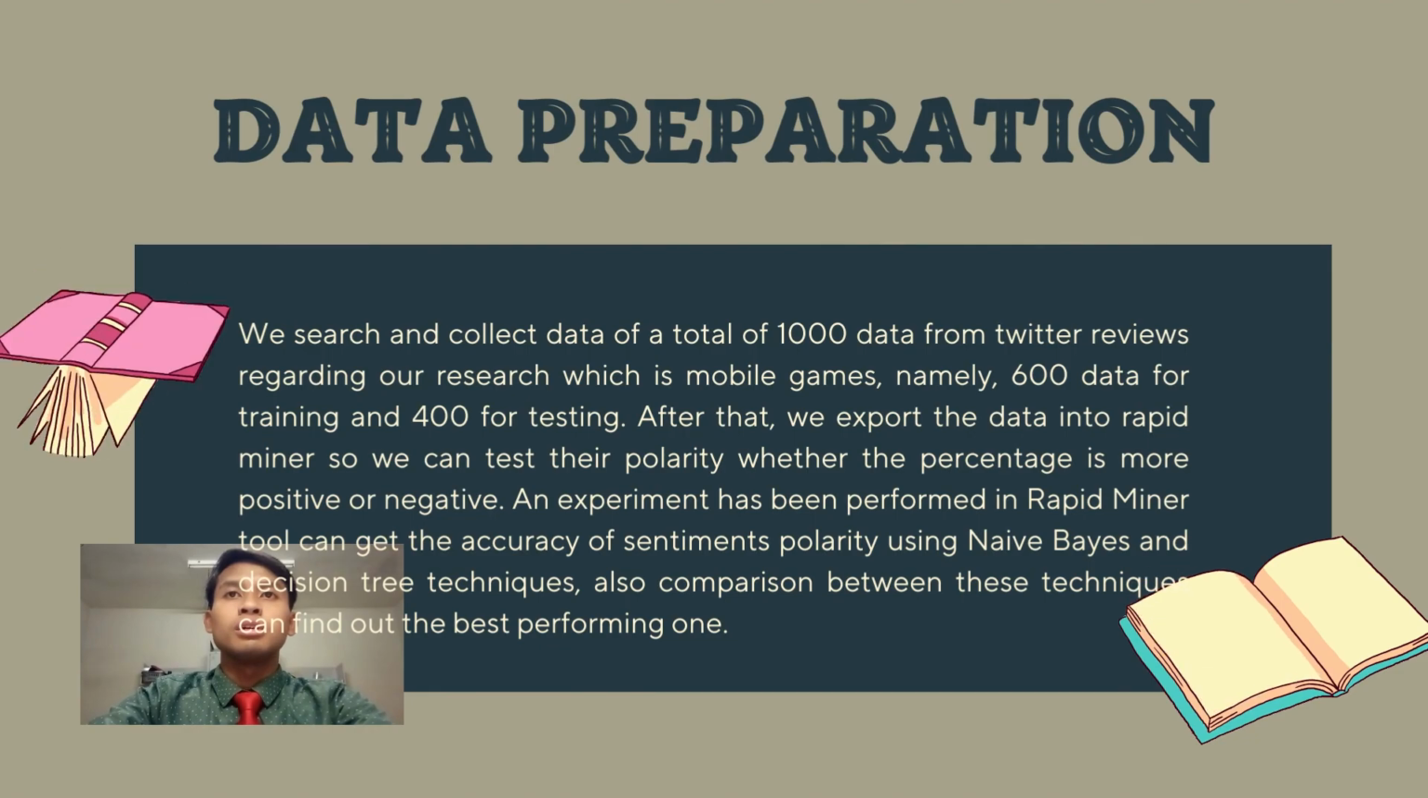Data preparation. We researched and collected a total of 1,000 data from Twitter reviews regarding our research, which is mobile game, namely 600 data for training and 400 for testing. After that, we export the data into RapidMiner so we can test their polarity, whether the percentage is more positive or negative. An experiment has been performed in RapidMiner to get the accuracy of sentiment polarity using naive Bayes and decision tree techniques. Also, a comparison between these techniques can find out the best performing one.